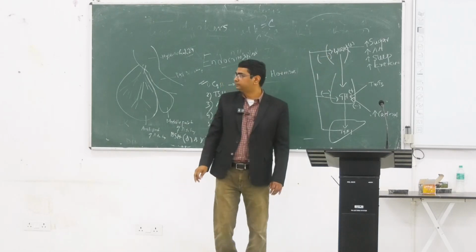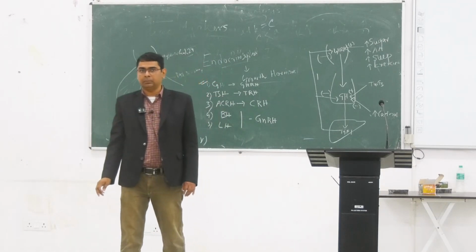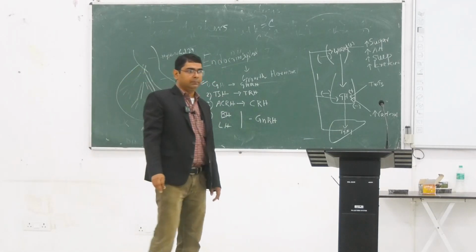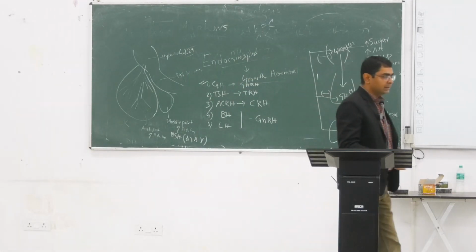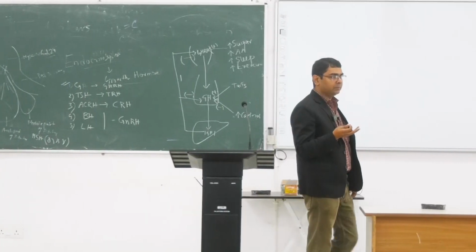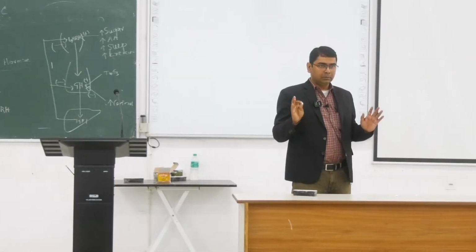Negative feedback. I mean, when there is an excess amount of growth hormone, and by this there is an increased amount of IGF-1, কি বলবে যে আমার আর দরকার নেই,